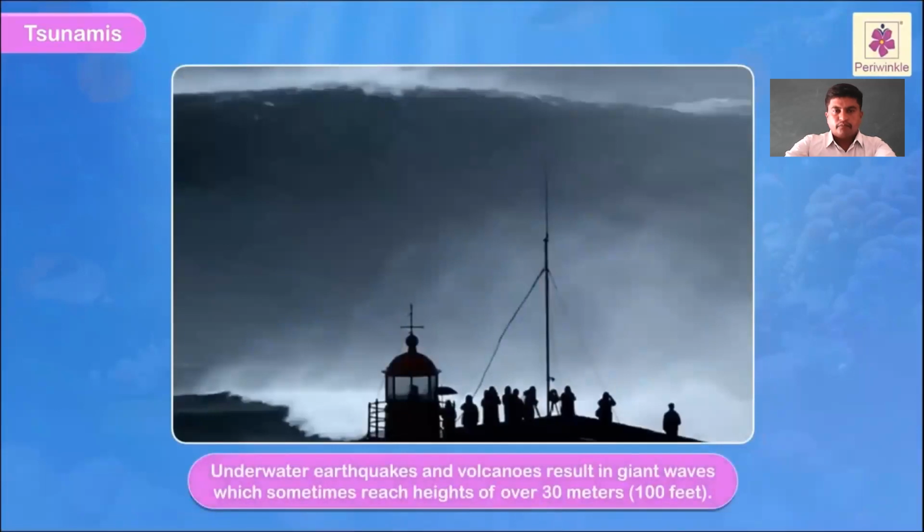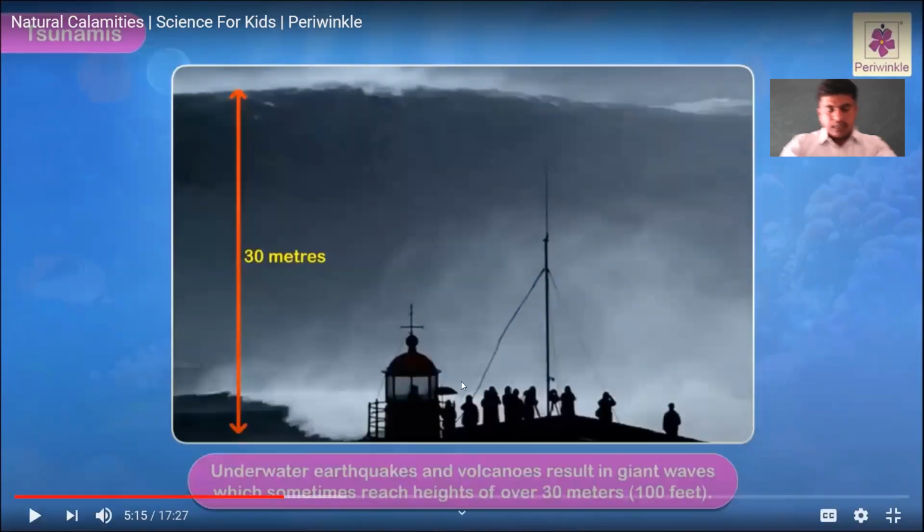Underwater earthquakes and volcanoes result in giant waves, which sometimes reach heights of over 30 meters. As you know, children, the tsunami wave can travel across the surface of the ocean. It travels across the surface of the ocean at a speed of 800 kilometers per hour.